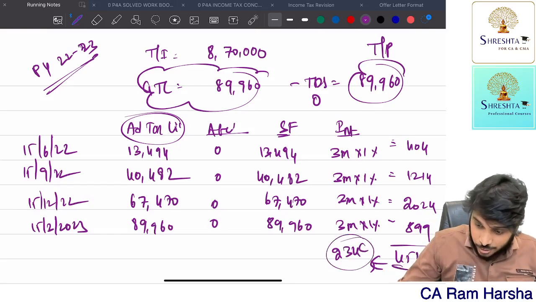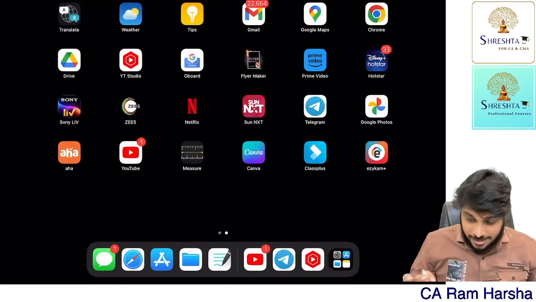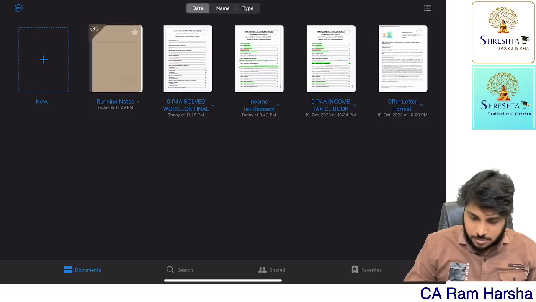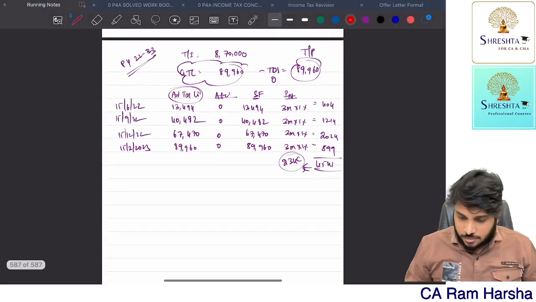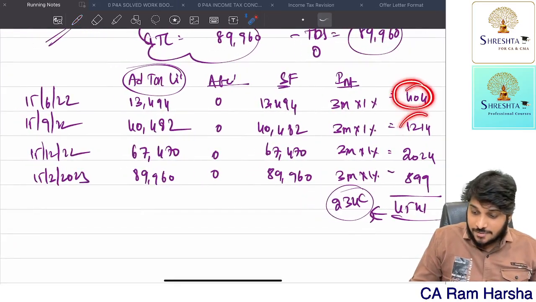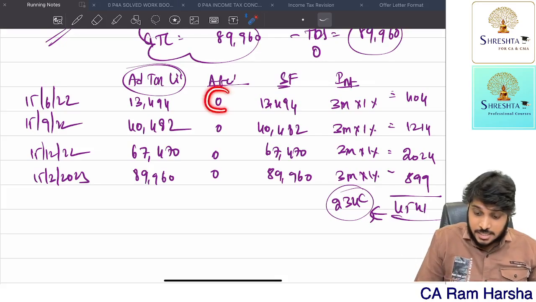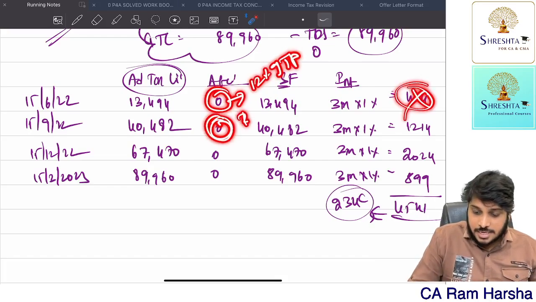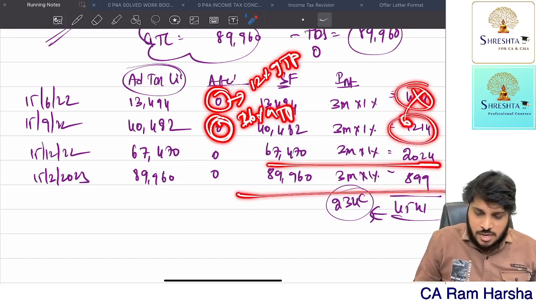If you directly do like this in exam, this is wrong. I mean, the problem which I did right now is absolutely right. But whenever you are calculating first installment, second installment interest, check how much was actually paid. If this is at least 12% of tax payable, this interest will not come. If this is at least 36% of tax payable, this interest will not come. Remaining as usual, you can proceed.